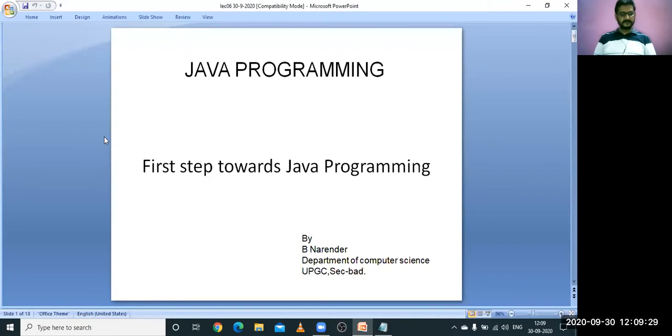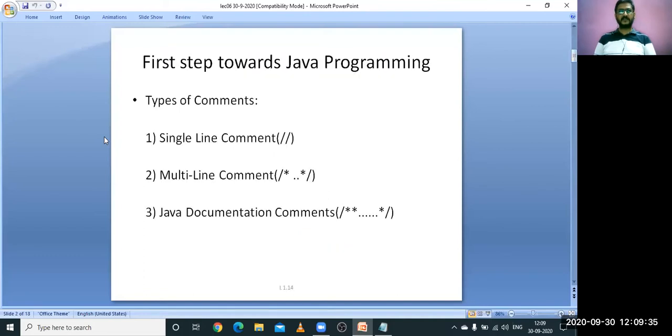As I told you, today is an important class regarding the programming aspects. First we will see the different types of comments available as part of the Java programming language. There are three types of comments used in Java. When you compare it with C or C++, single line comments are already available in C as well as C++.